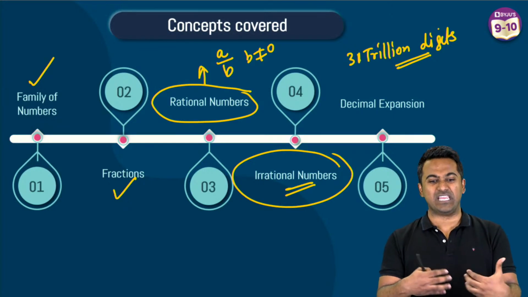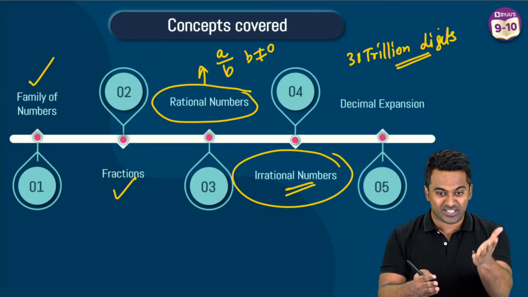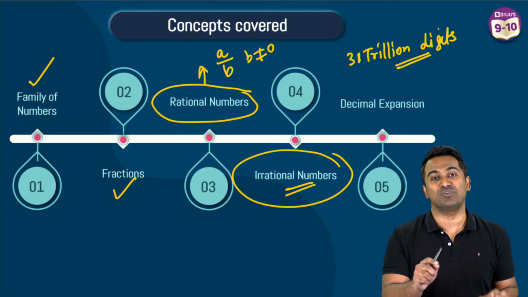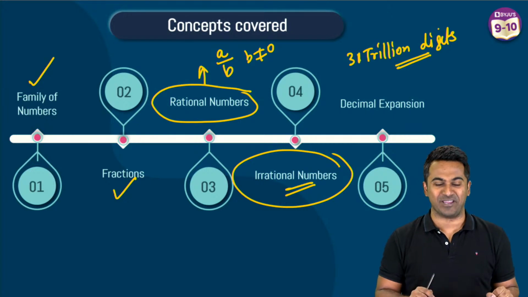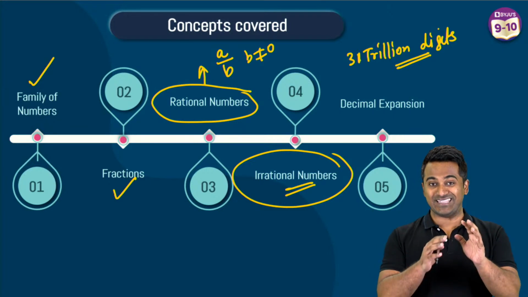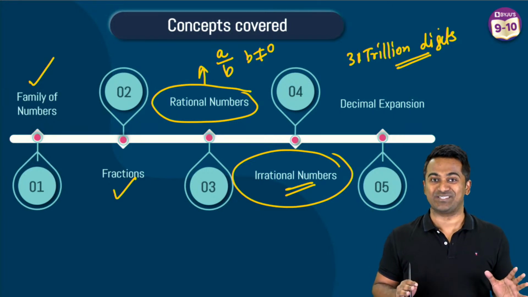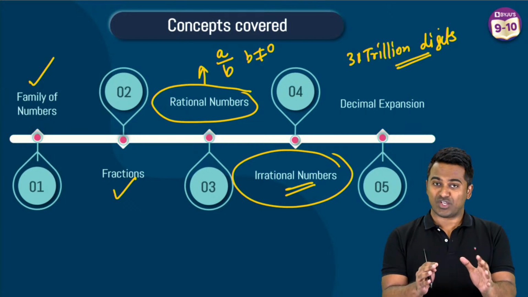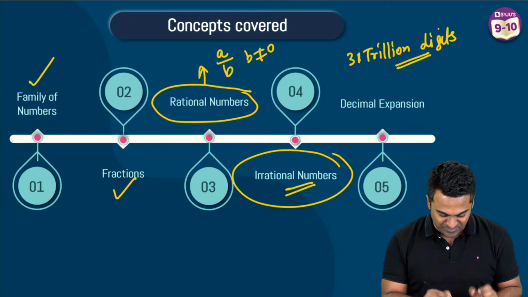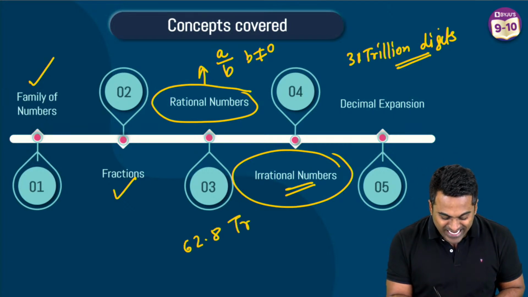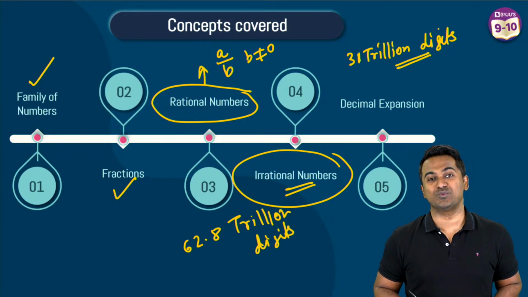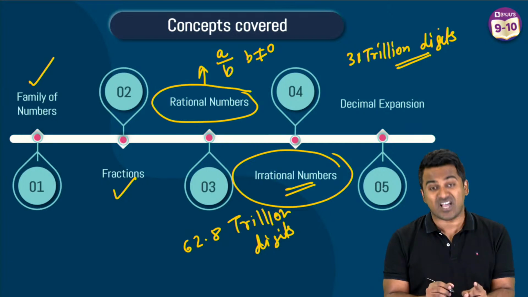It goes infinitely longer. As one of the comments says, Tejaswini, yes, this is non-terminating, which means it doesn't end, and it is non-recurring, which means you don't see any repeating pattern in pi. But then there's another thing here. In the year 2021, this record was broken. Yes, this time by researchers in Switzerland, and they were able to calculate pi till, if I'm correct, 62.8 trillion digits again.